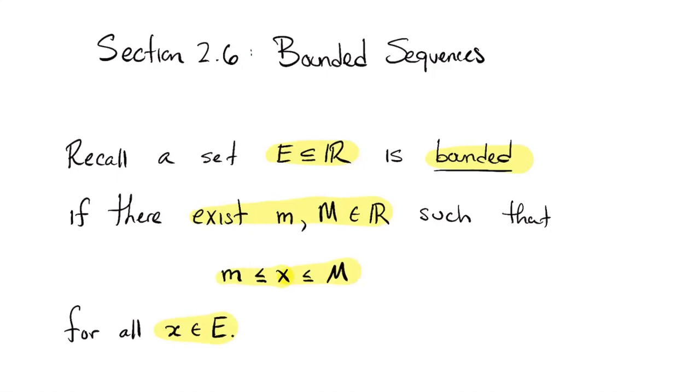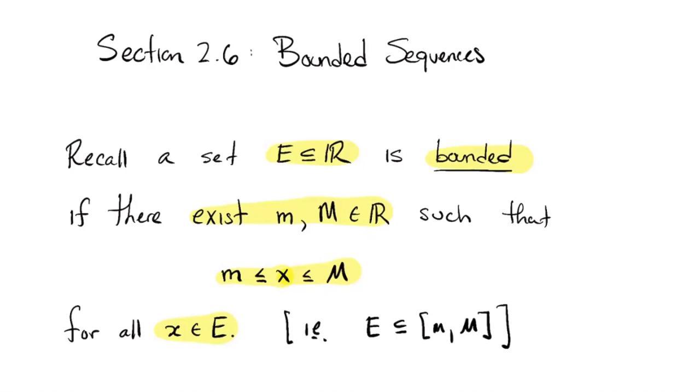So a subset of the real numbers is bounded if it fits in some interval. I can write down here parenthetically, not quantifying the variables again, E is completely contained in the closed interval between little m and big M. Okay, so it's bounded in that sense, that it's inside of some interval.